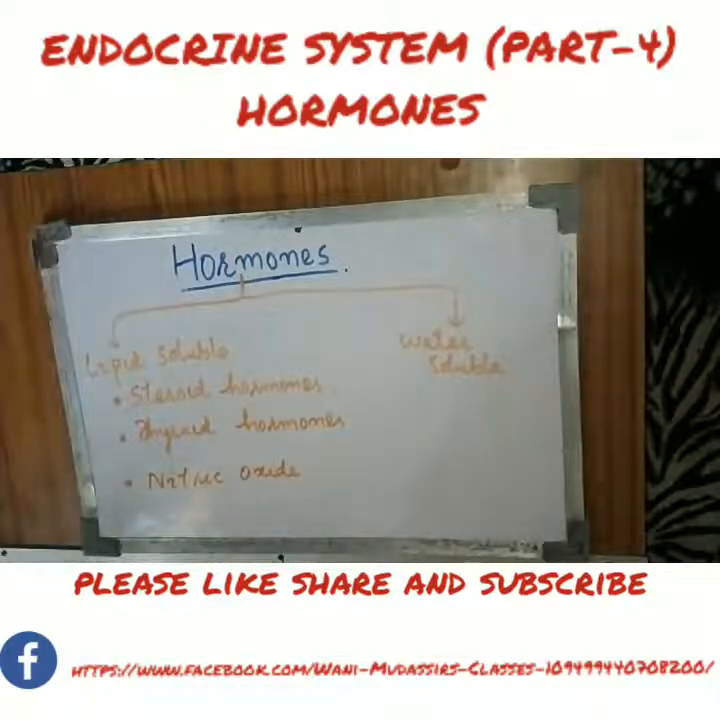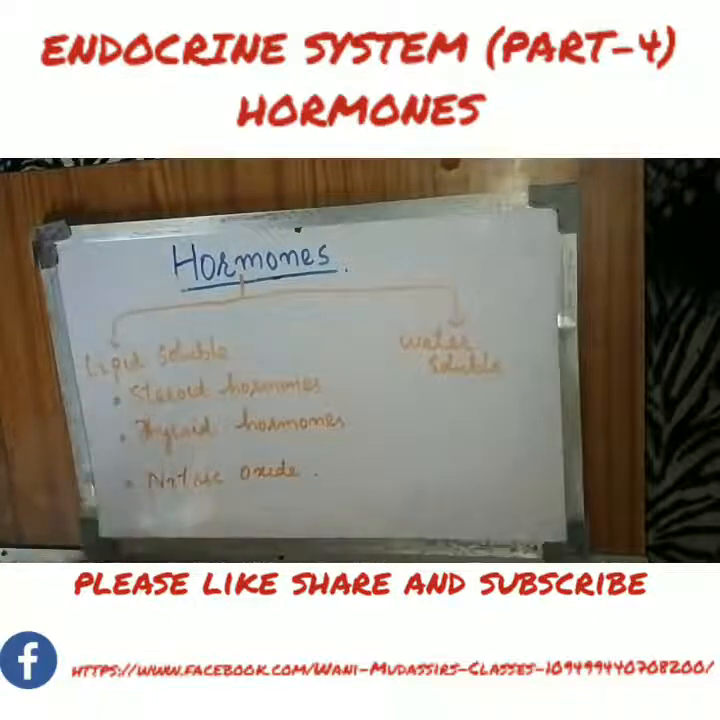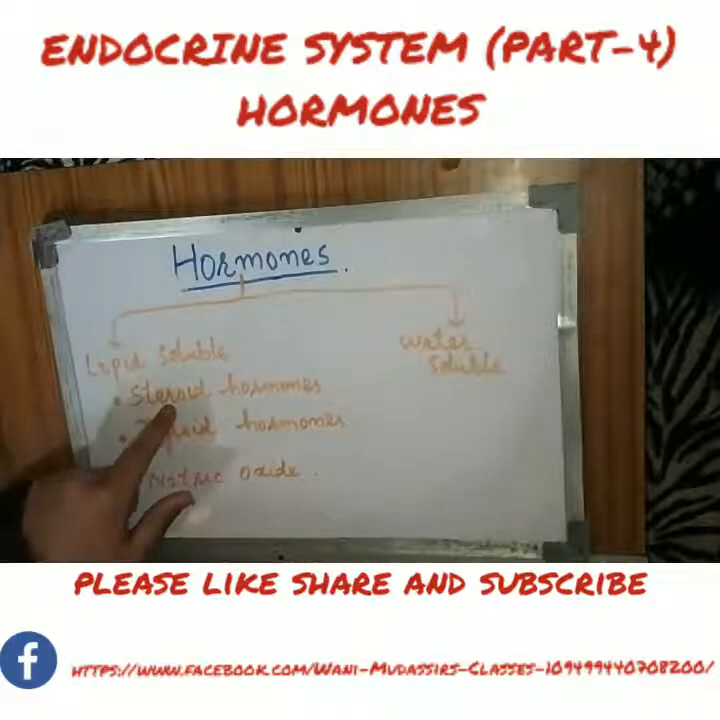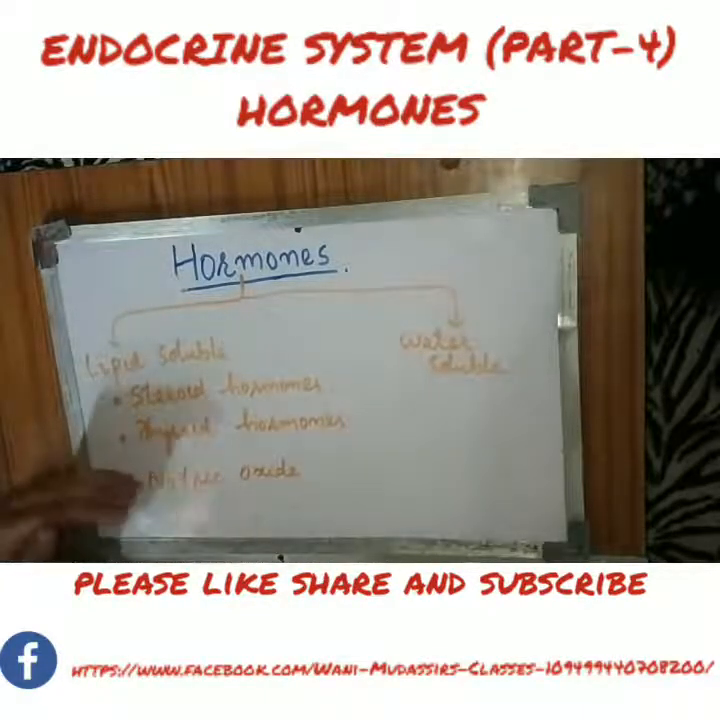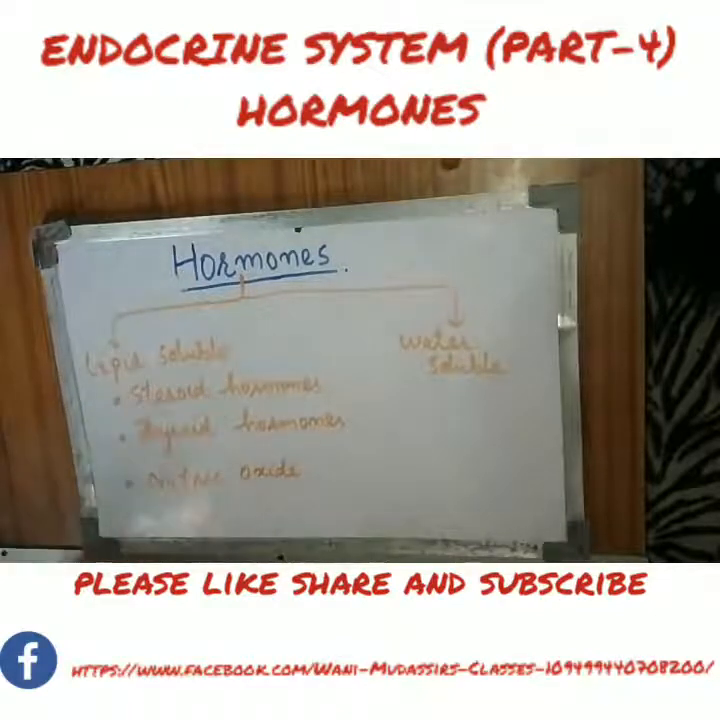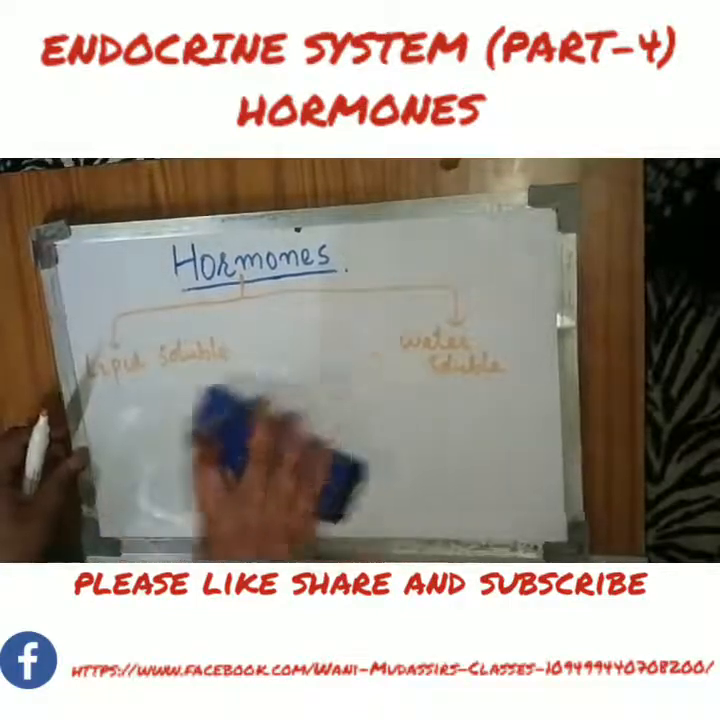Fine. So, based on the chemical nature, we have two types of hormones. First is lipid soluble hormones, which are soluble in lipids. Under this lipid soluble category, first is steroid hormones, we'll be discussing that in a while. Then second is thyroid hormones, and the third is nitric oxide, which is a gas, which is actually a neurotransmitter as well as a hormone. Fine. Then we have water soluble.